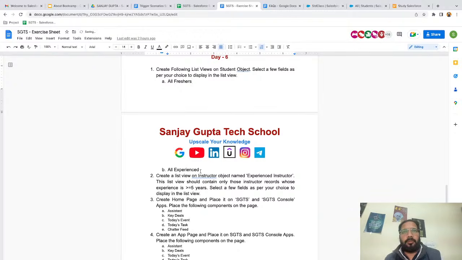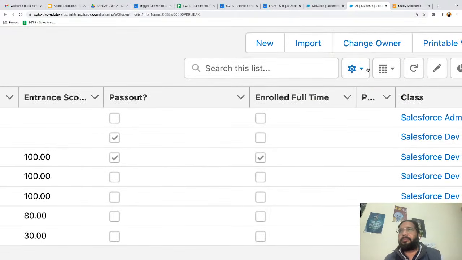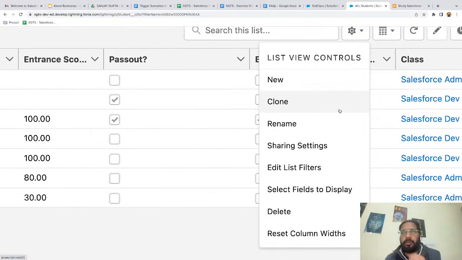So all freshers, all experienced candidates. So here I'm going to create the first one. If you want to create a list view, here you can see we have this gear icon, right? If you click on this gear icon, you will find list view controls. So we have new, clone, rename. If you want to create a new list view, you can select it.